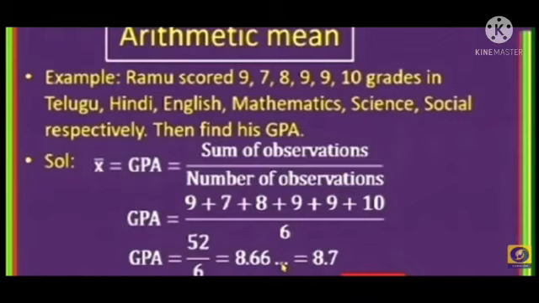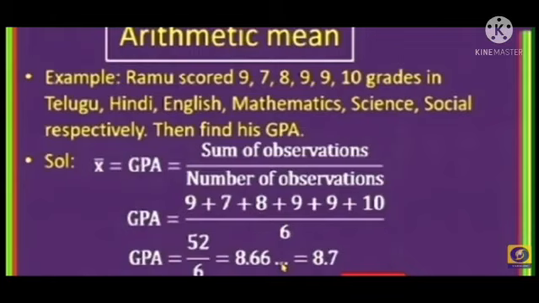The sum is 9 plus 7 plus 8 plus 9 plus 9 plus 10, divided by the number of observations, which is 6. Adding 9 plus 7 plus 8 plus 9 plus 9 plus 10 equals 52.